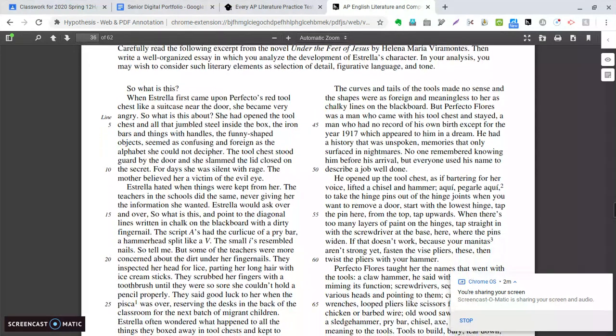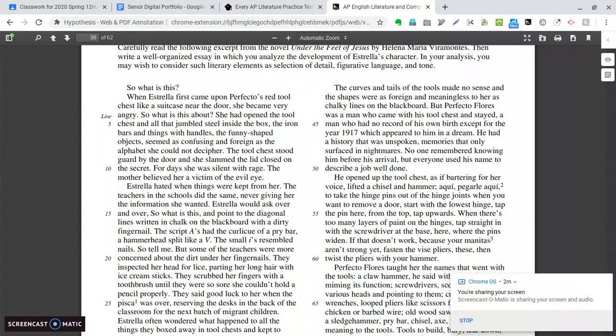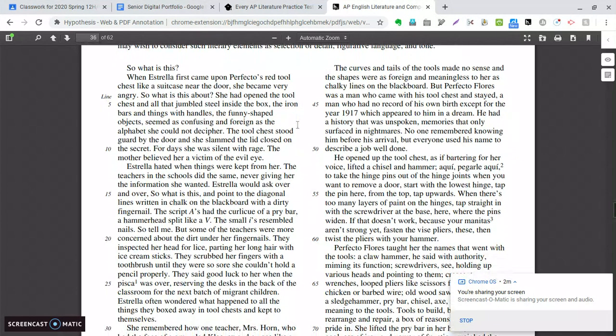Okay, it begins. So what is this? When Estrella first came upon Perfecto's, already I'm like, oh, his name's Perfecto? That seems significant. When Estrella first came upon Perfecto's red tool chest like a suitcase near the door, she became very angry. Okay, so his tool chest, he's doing some kind of work with tools, but then he's also entering and leaving because it's like a suitcase. So that also seems like a detail worth noting.